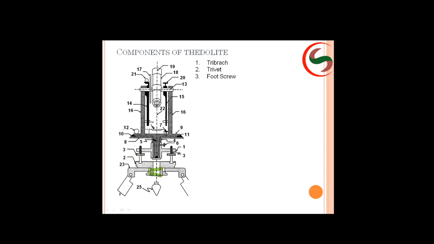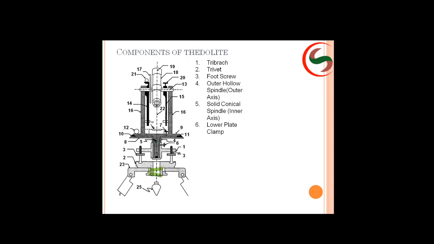A minimum of 3 and maximum of 4 foot screws will be there for leveling the instrument. Next, outer hollow spindle, the outer axis. Next, inner solid conical shaped spindle.